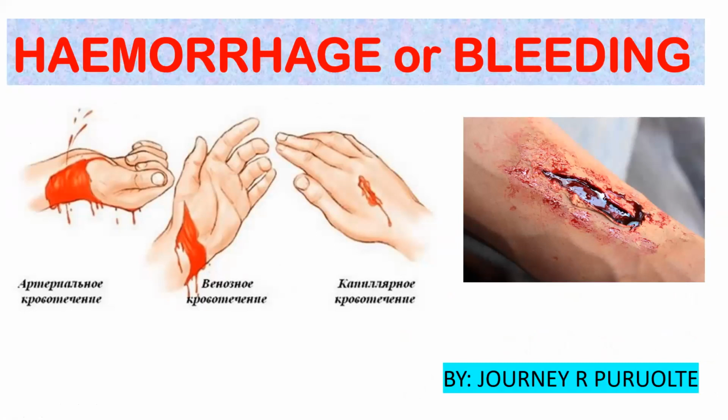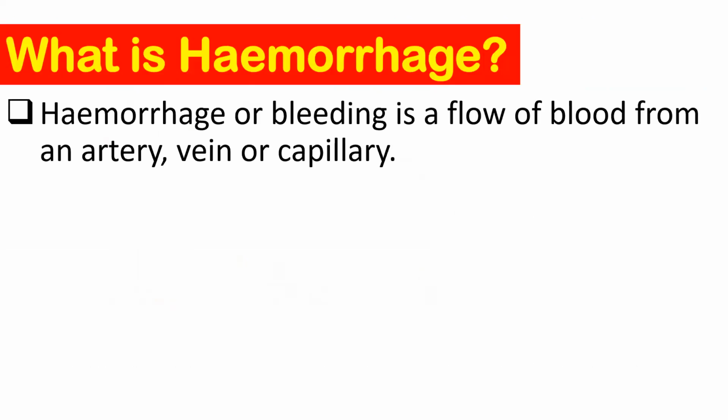Okay, so now let me revise whatever we have discussed about the hemorrhage, because in your syllabus we could find only two topics: what is hemorrhage, and the types of hemorrhage.